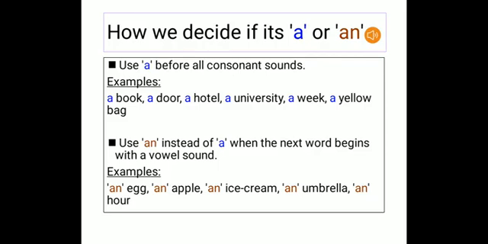Rather, you are using the sound O. So you have the vowel sound in it, and for that reason, we use an hour.